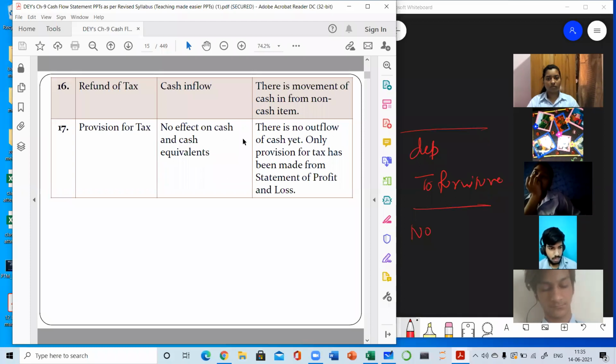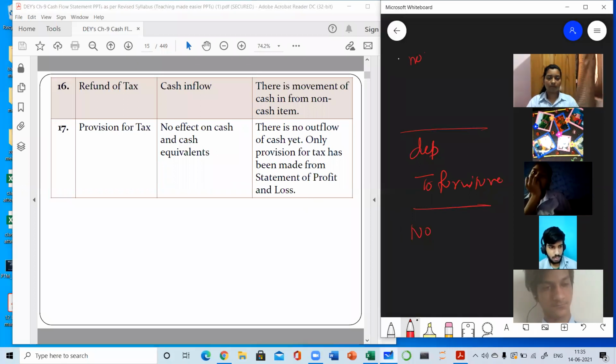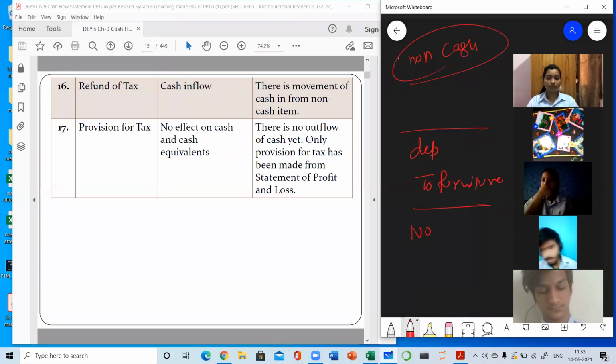It will be no effect on cash. So these transactions like depreciation, goodwill amortization, provision for tax, proposed dividend are known as non-cash transactions, which do not have any effect on cash.